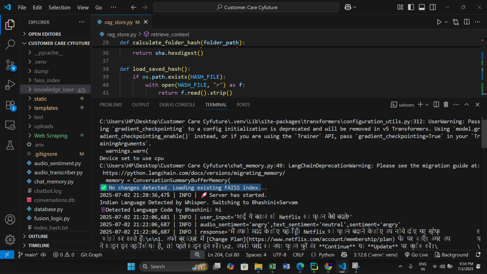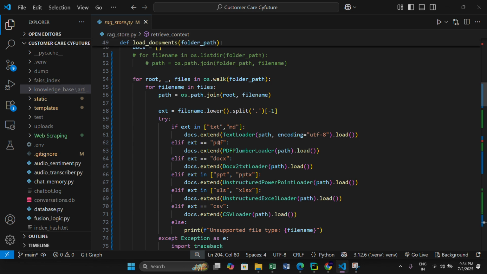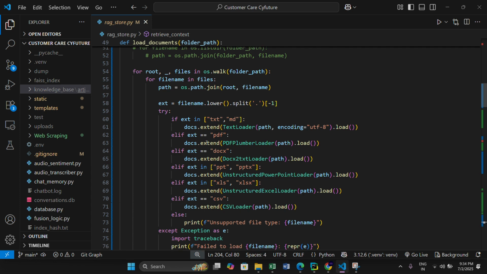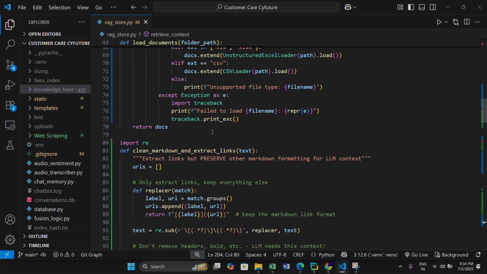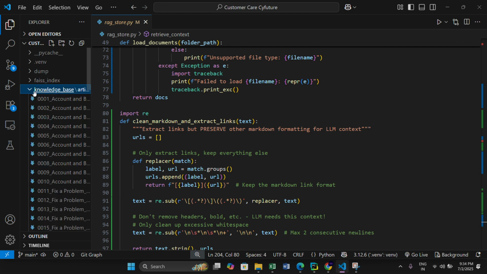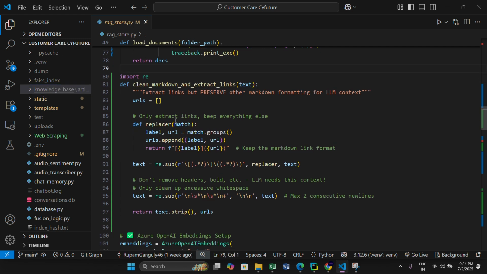What else? We have taken care of all types of files, legit all types of files, like text, MD, PDF, docs, PPTs, everything, CSV, XLS. Right now, for reference, I have MD files stored, but I will also show you later how it works with other files.